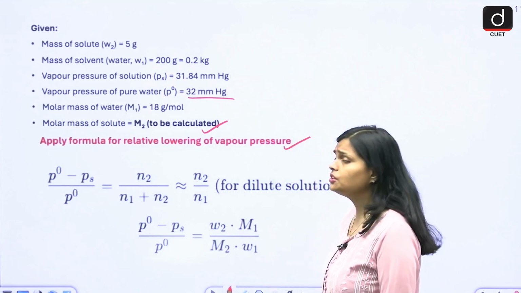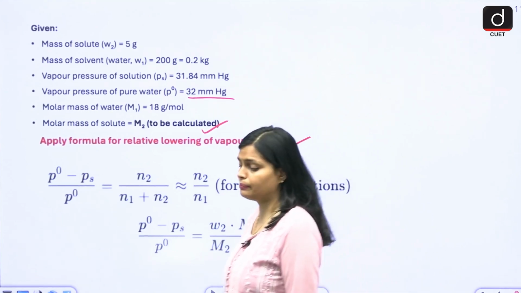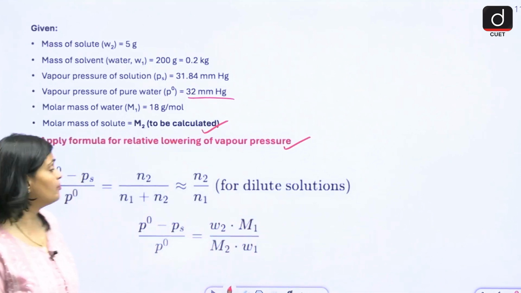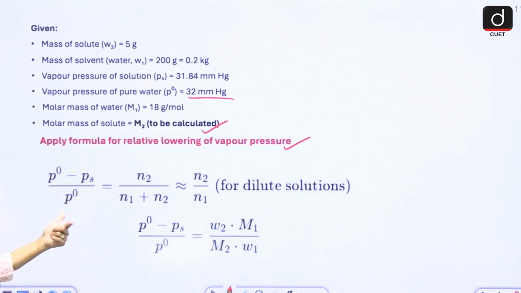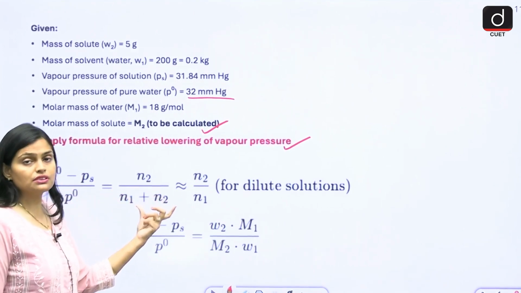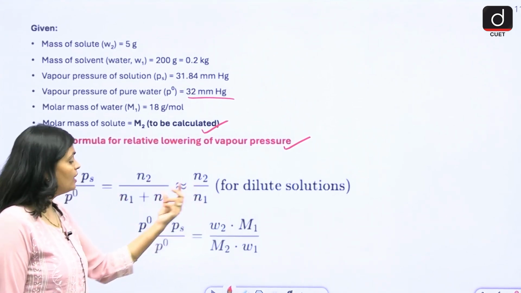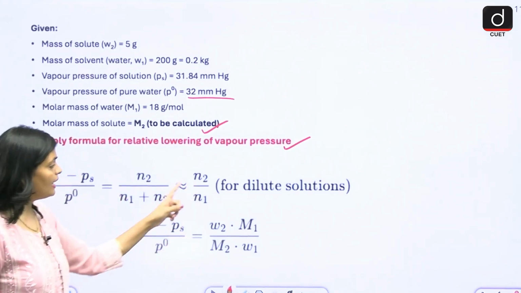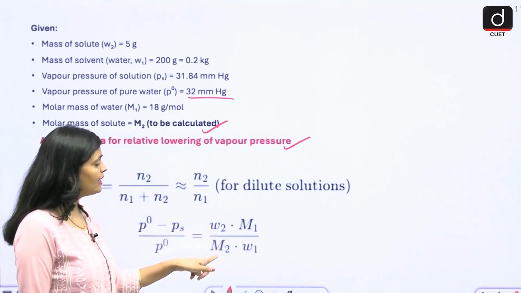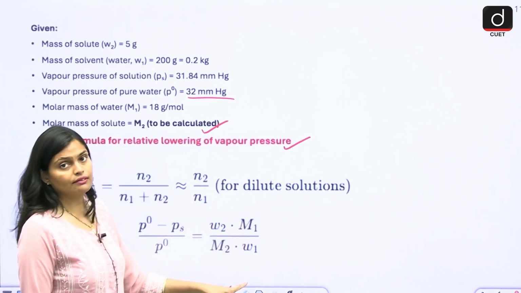Now, you just have to apply the vapor pressure lowering formula, (P naught minus Ps) by P naught, which is equal to N2 by (N1 plus N2). This is the mole fraction of solute, right? So N2 by N1, simply. N2 is what? W2 by M2, N1 is W1 by M1.